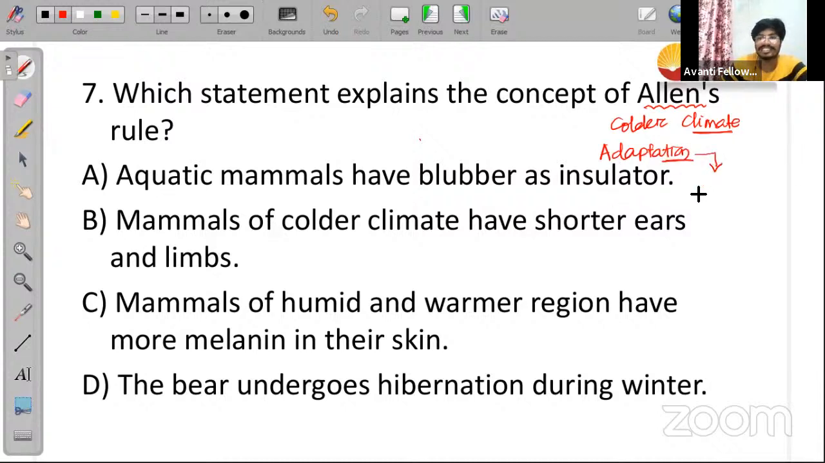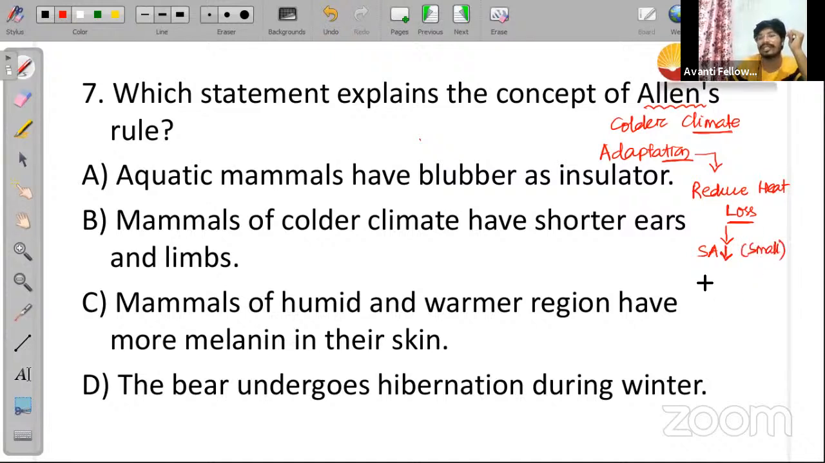What are those adaptations? Since they are living in the colder climate condition, to survive they have to keep their body temperature. And to keep their body temperature, they have to reduce the heat loss. Is it clear to everyone? To reduce heat loss, what they have to do? They have to decrease their surface area, the body surface area has to be made small.